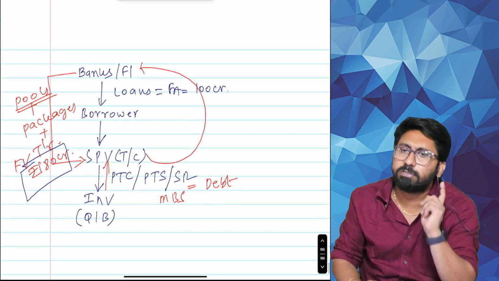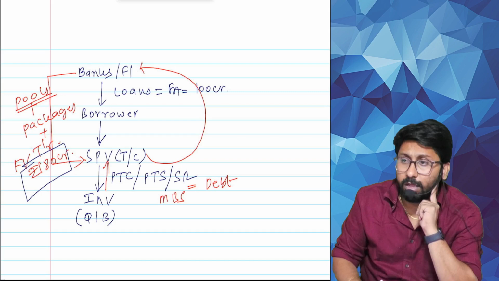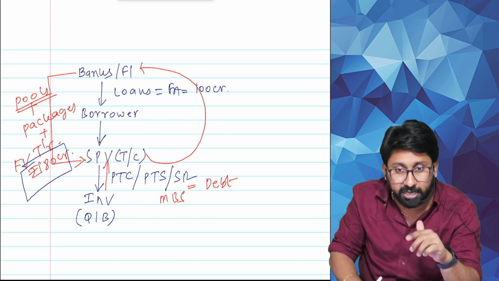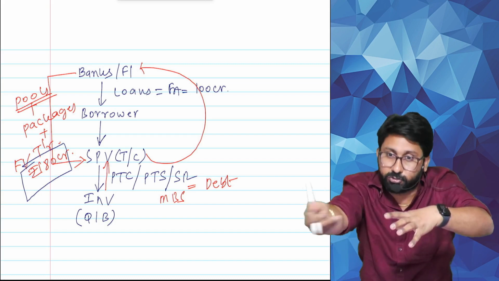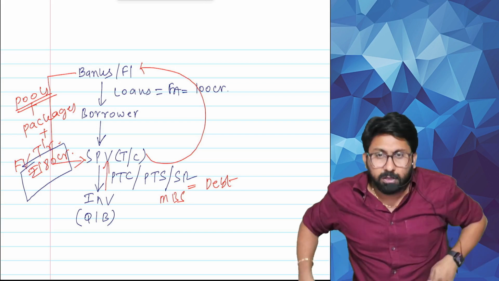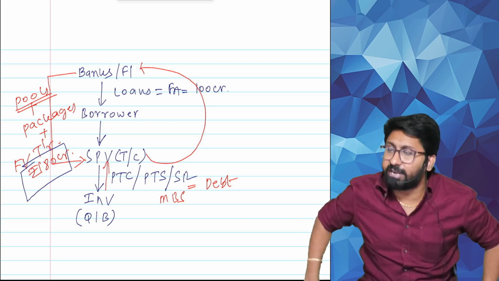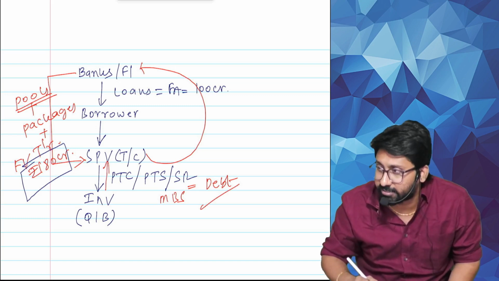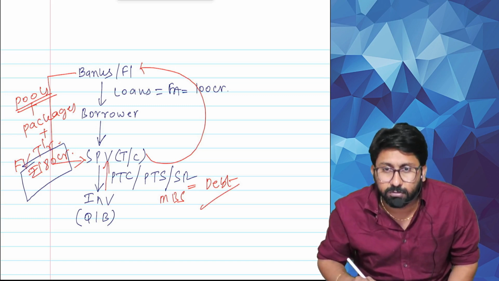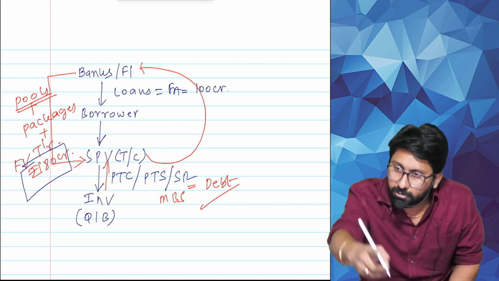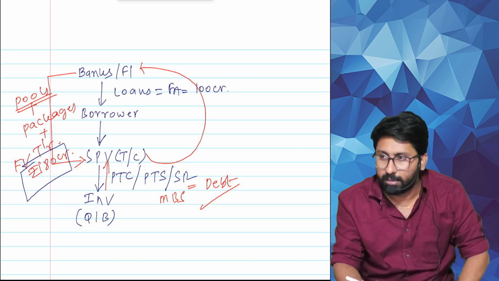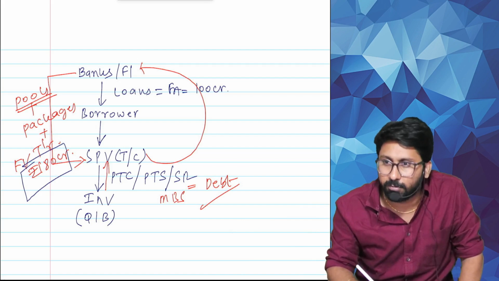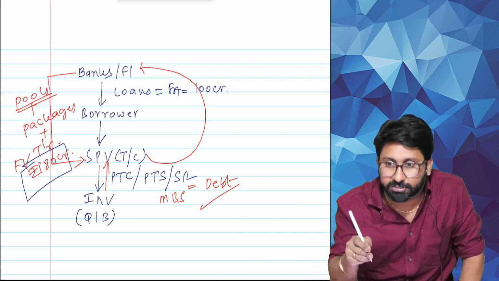Who sold the loans? The bank sold loans of borrowers to some other third party. On the basis of that fair value, it issued securities. Tell me now, SPV has to pay regular interest to the mortgage-backed security investors or not? From where will it get money? You got money and transferred it to the bank. Bank's job is over. Now who should pay regular interest to them? SPV has to pay. From where will it get money? It has to recover EMIs from borrowers regularly.